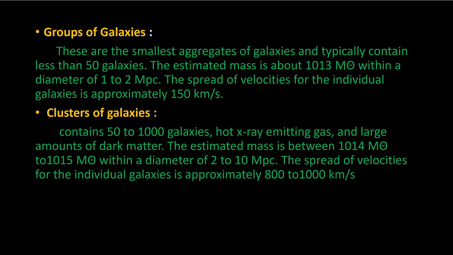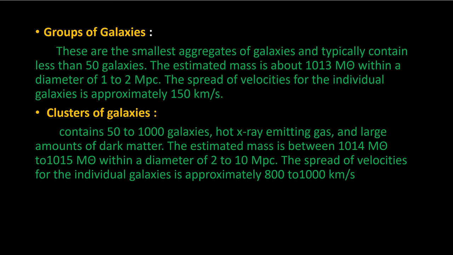So the group to which our Milky Way galaxy belongs is called the Local Group, and it contains more than 40 galaxies. Okay. This definition of groups of galaxies should be used as just a guide only, and since the larger and more massive galaxy systems are also classified as galaxy groups, they are also given the name galaxy groups.